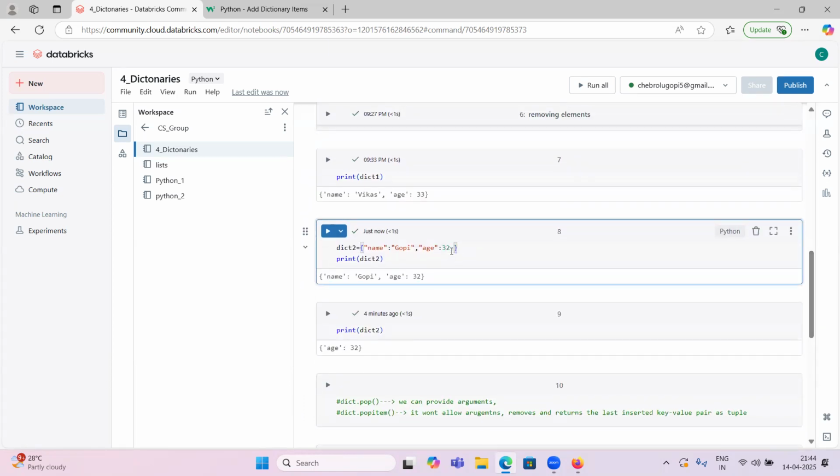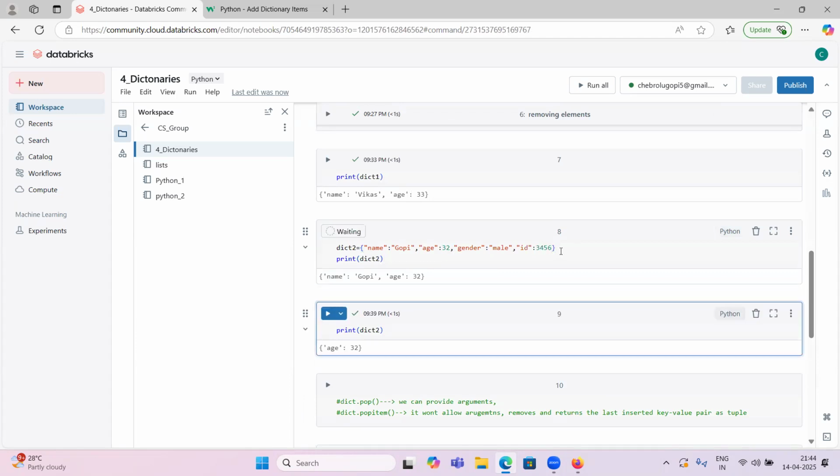Gender, male. And ID, 33,546. Okay, now let me run this.